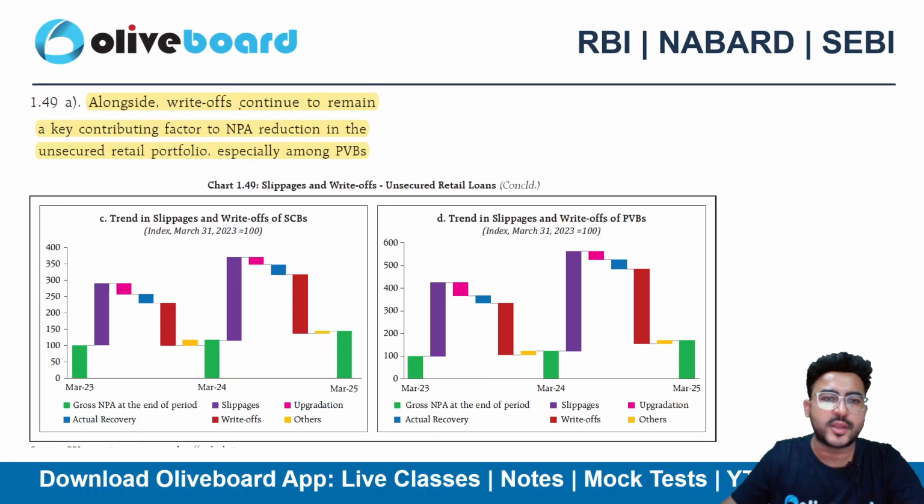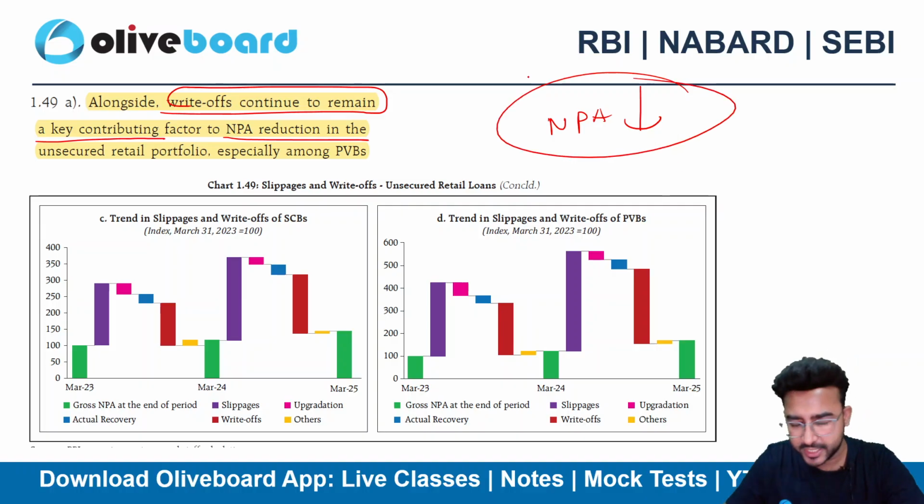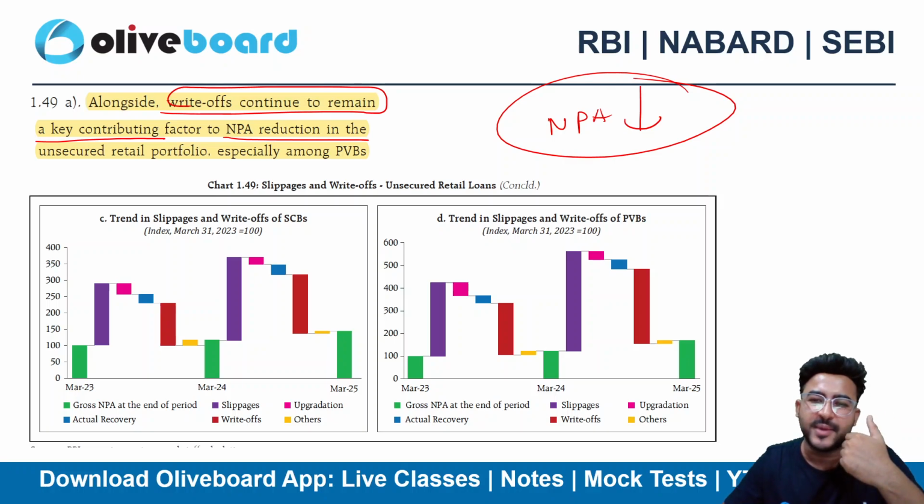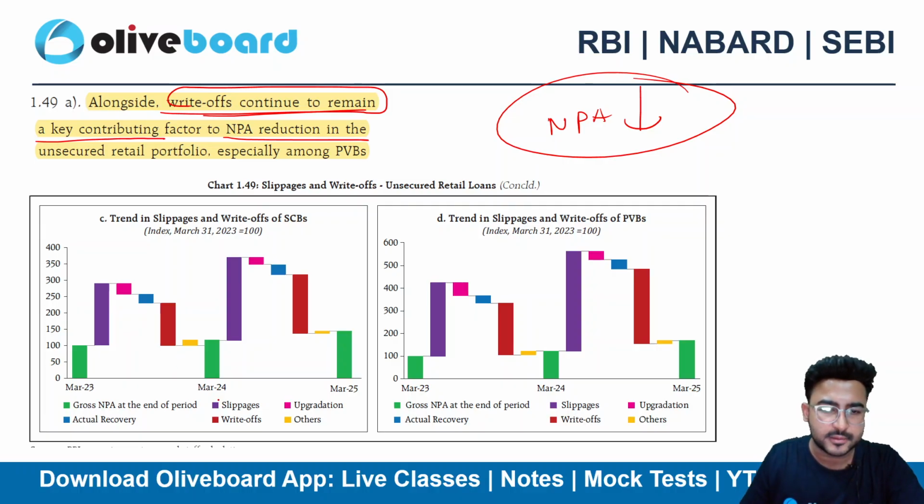Now if I talk about write-off, okay, write-off continues to remain a key contributing factor to the NPA reduction. Now if we say that NPAs are reducing, how are they reducing? Either you are recovering the money or you are writing it off, right? If you are writing it off, then that's again a problem. Right? And we can see here that the write-off share is still quite high.